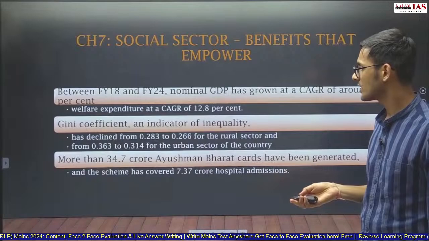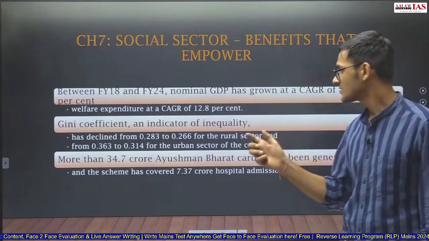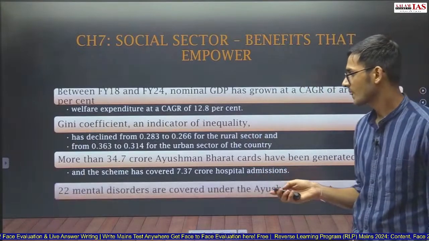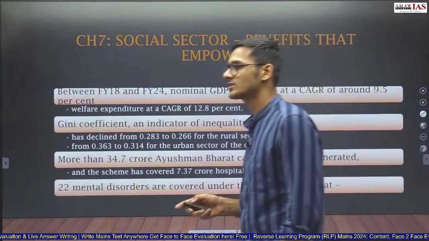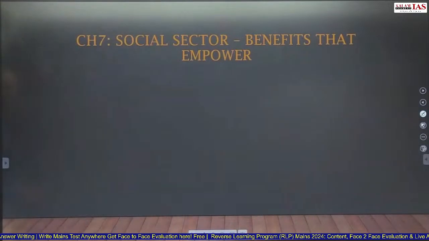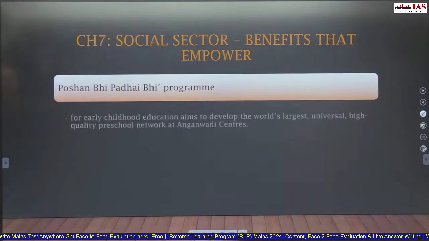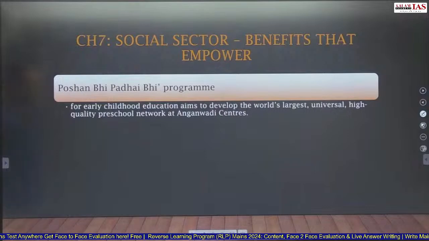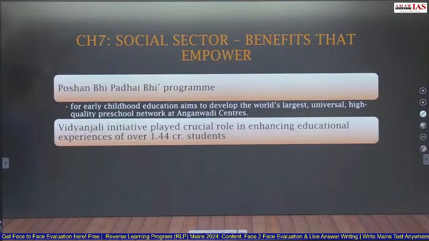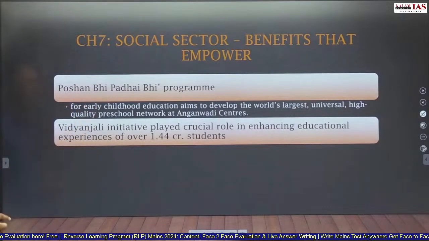More than 34.7 crore Ayushman Bharat cards have been generated, and the scheme has covered 7.34 crore hospital admissions. 22 mental health disorders are also covered under the Ayushman Bharat scheme and Pradhan Mantri Jan Arogya Yojana health insurance. Poshan Bhi Padhai Bhi program for early childhood education developed the world's largest universal high quality preschool network and Anganwadi centers. So Poshan Bhi Padhai Bhi, you just remember the name of this particular program.